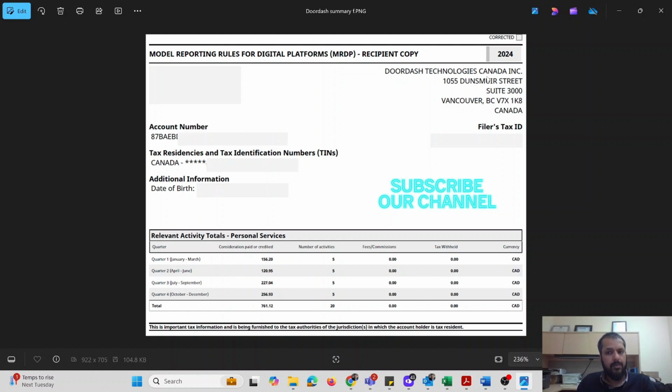Overall, this is coming from DoorDash, and then there's a filer's tax ID. I'm going to talk about that. And then the account number and the filer's profile information, name, and so on.